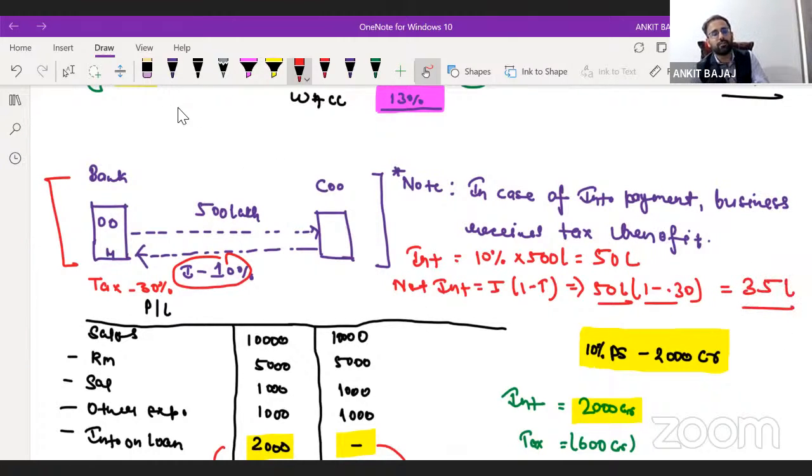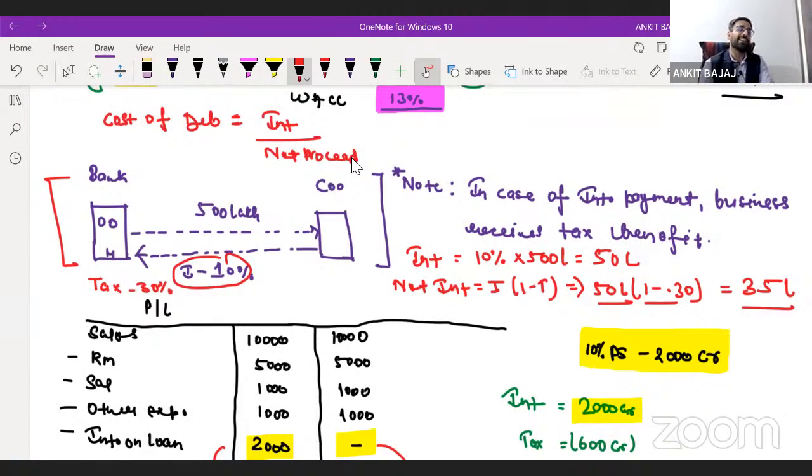Now if I calculate the cost of interest or cost of debt, the formula is interest divided by net proceeds. What is the meaning of net proceeds? Net proceeds means the amount you receive when you are issuing debt, when you are taking debt from banks.